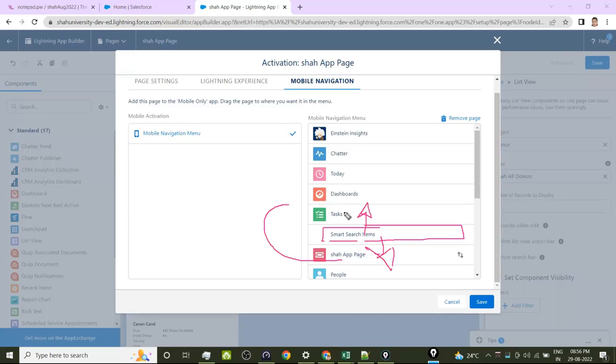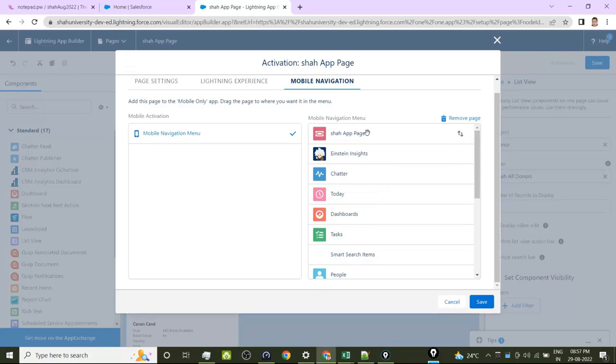If you move here, that will look like an app, right? You install it and you check it. Whatever the first item is here will be displayed by default on your mobile phone once you log in. This is about your mobile navigation menu. Otherwise, if I put the app page here, on your mobile app, once you log in, this is the item that will be displayed.